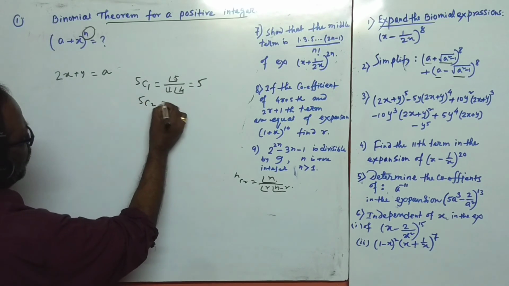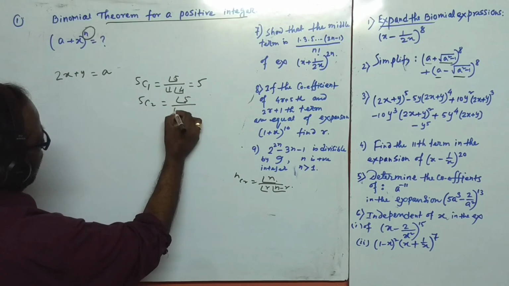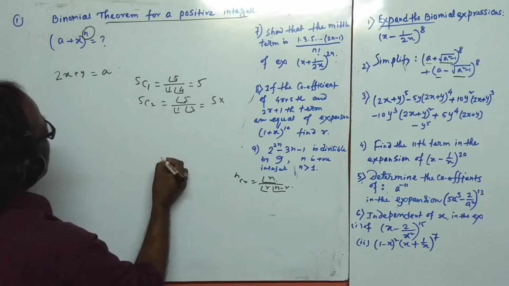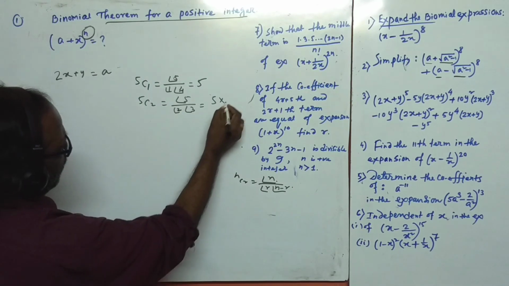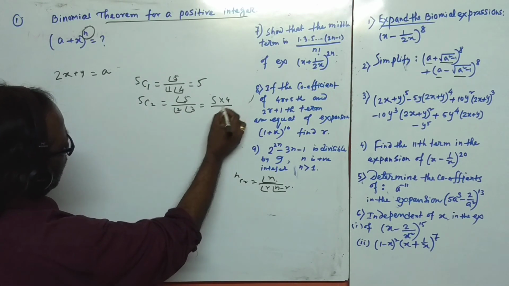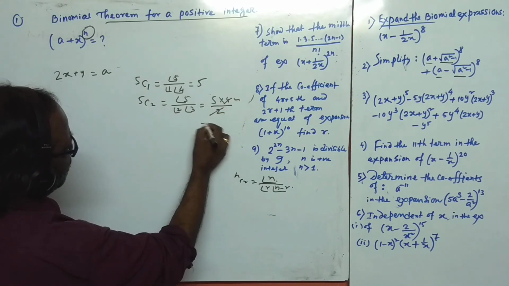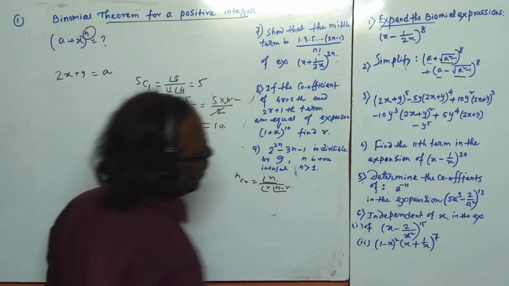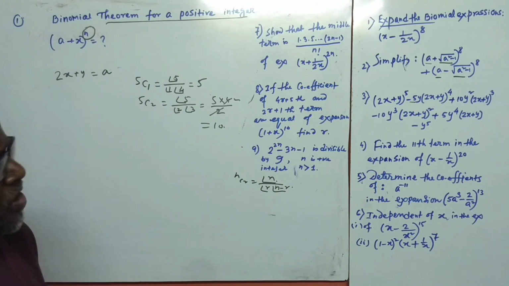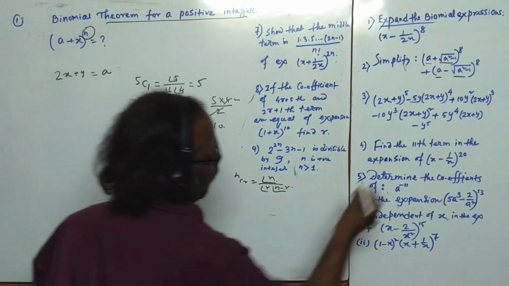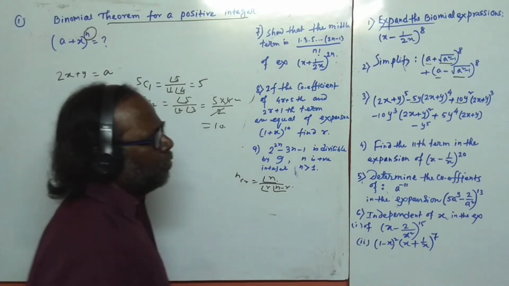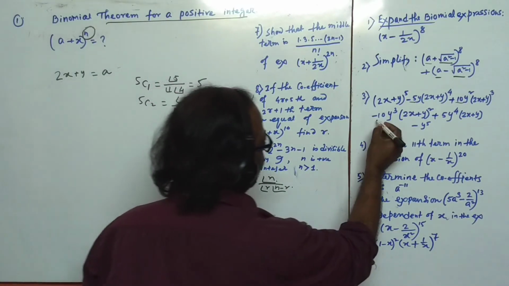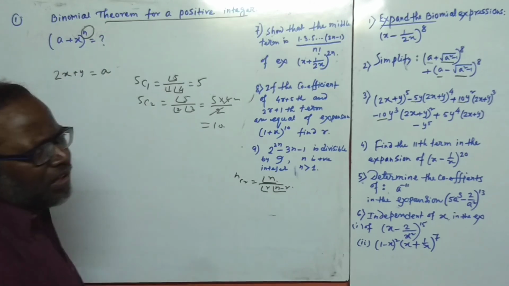Same as 5C2, factorial 5 over factorial 2, factorial 3. Cancel, this is 2, this is 10. So in place of 5, we put 5C1, and for 10 we replace by 5C2, and 5C2 and 5C3 are the same.